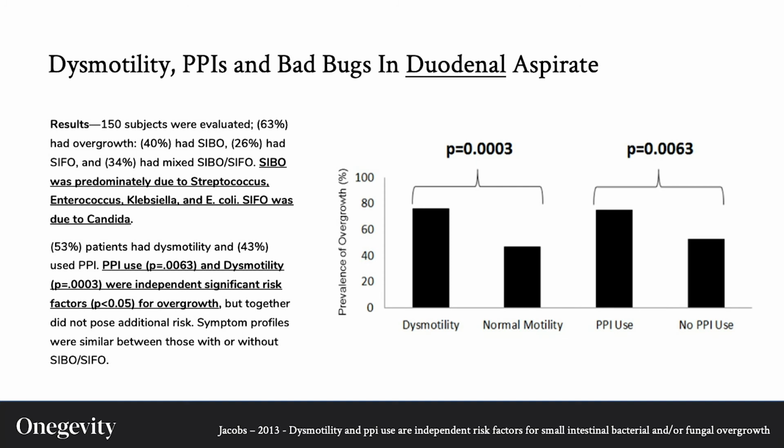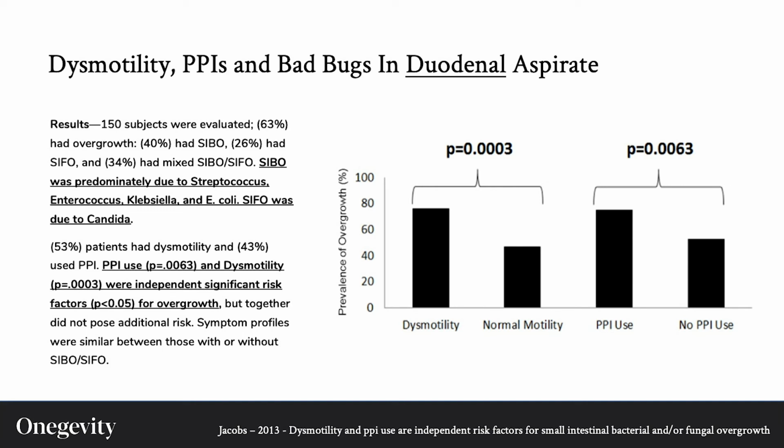Once again, we see the now familiar theme of dysmotility and PPI use. This time, these researchers looked at the duodenum, the first part of the small intestine just after the stomach. They found several of the same bad-acting bacteria identified from our previous slide, as well as another topic we get many questions on, that of Candida.